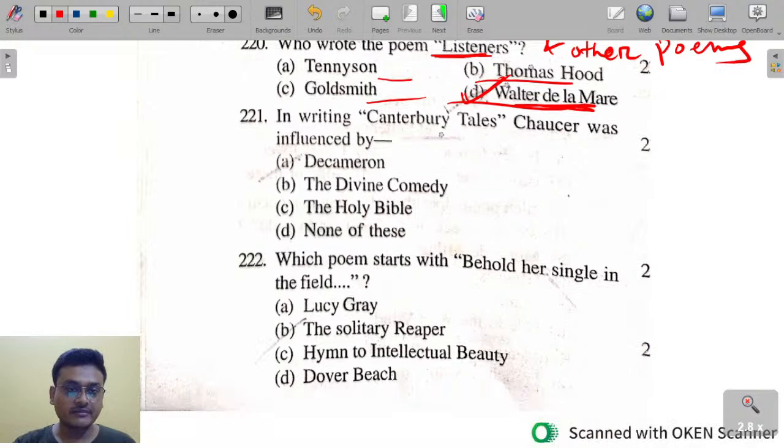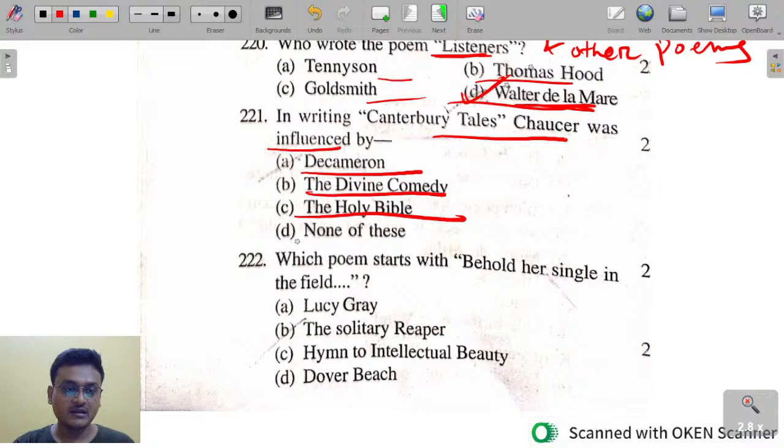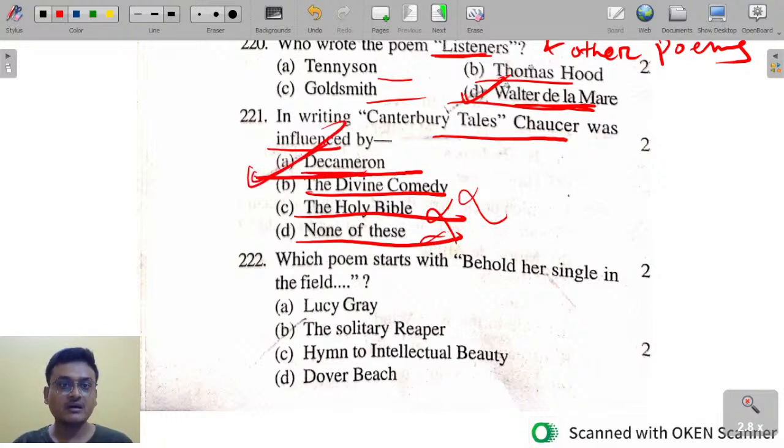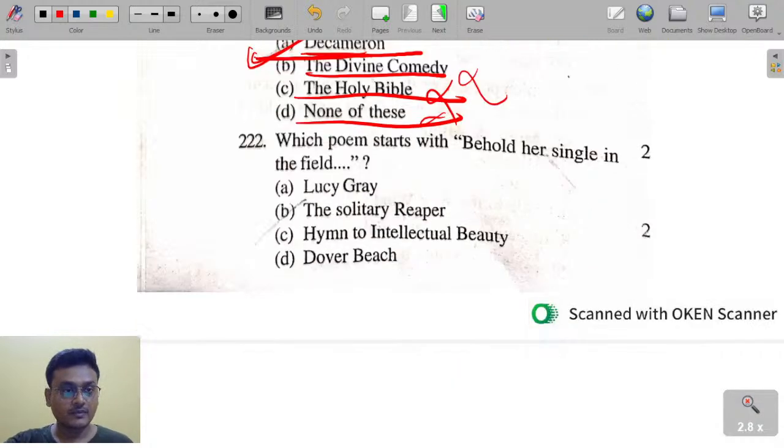Okay. In writing Canterbury Tales, Chaucer was influenced by Decameron, the Divine Comedy, the Holy Bible, or none of these. Chaucer was influenced by which work here? It is not the Holy Bible, it is not the Divine Comedy, it is Boccaccio's Decameron. Boccaccio's Decameron influenced Chaucer to write the Canterbury Tales. Decameron is the right answer.